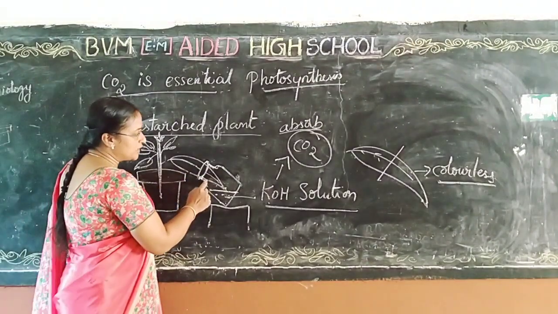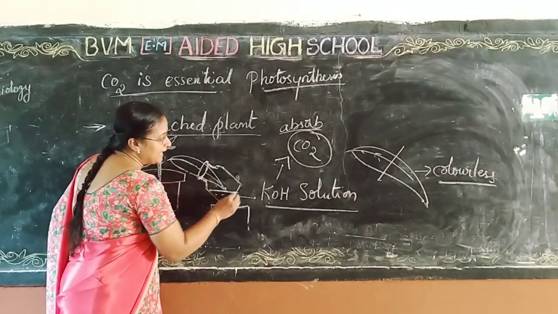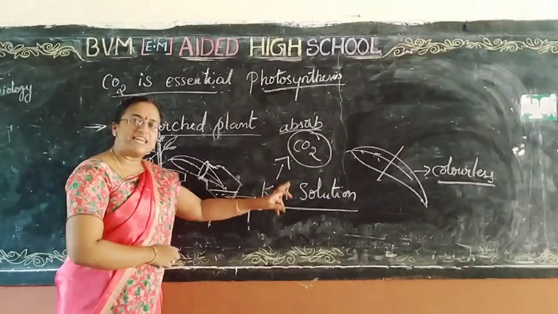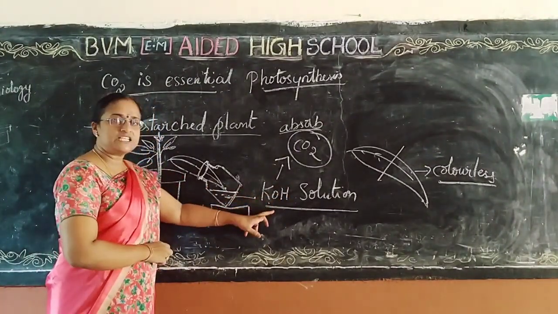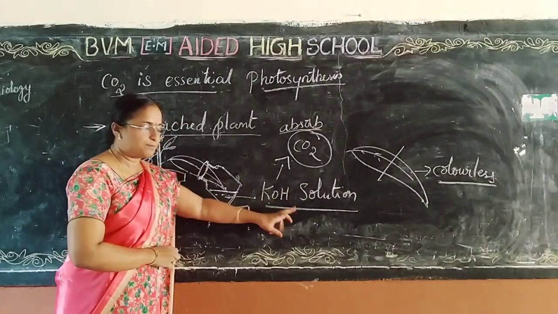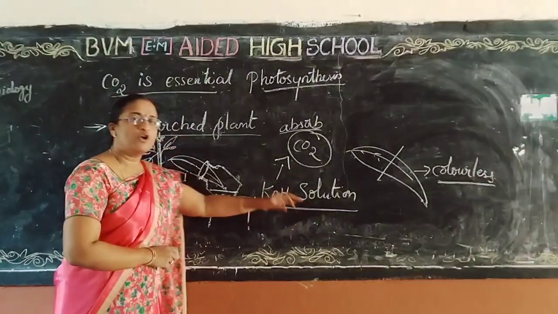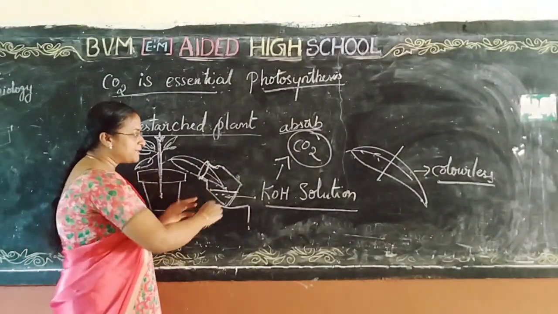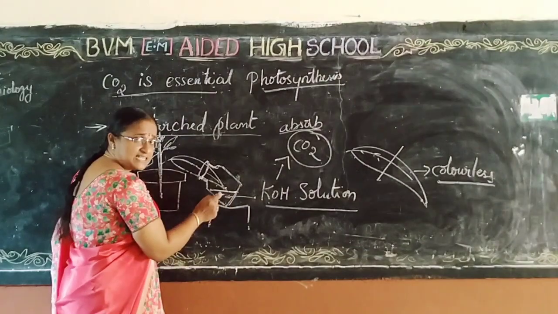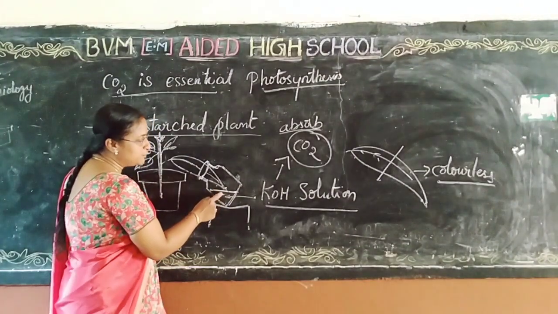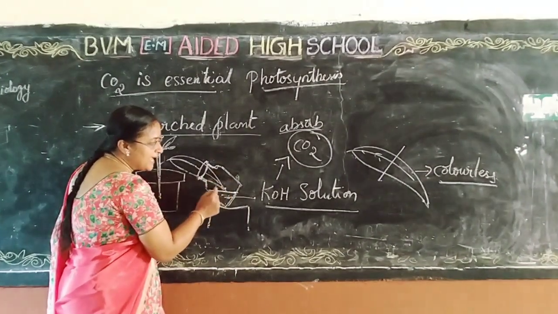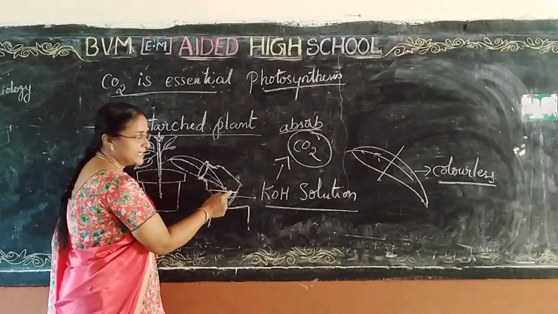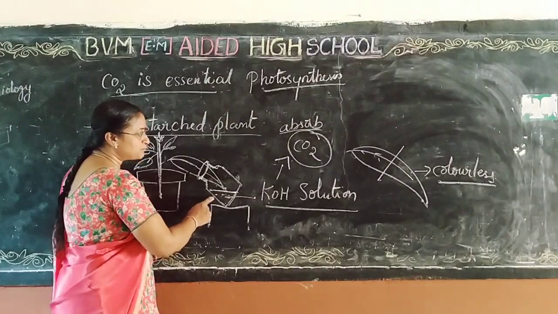In this bottle, take KOH solution or KOH pellets also. KOH is potassium hydroxide. What is the main purpose of KOH? It will absorb the carbon dioxide which is present inside the bottle. That is the main purpose.